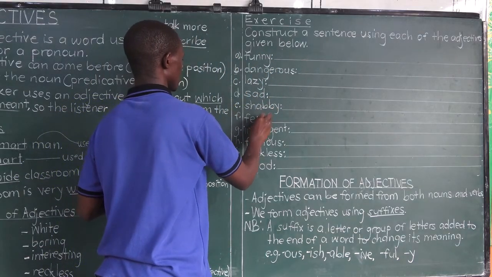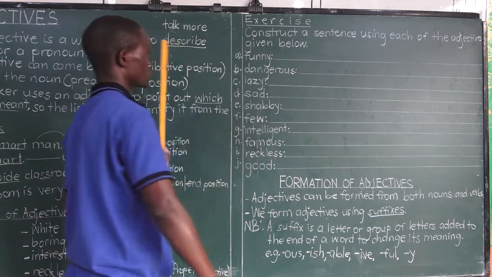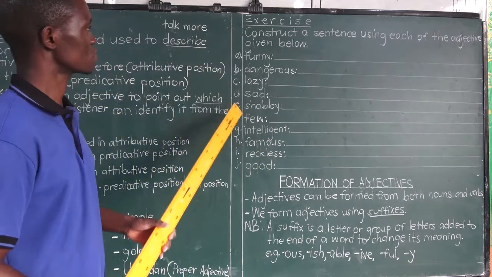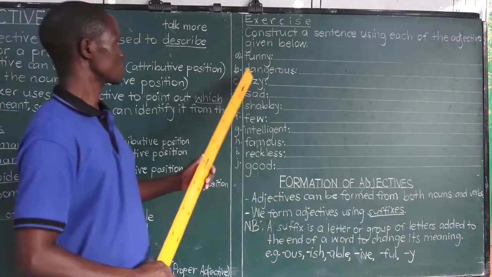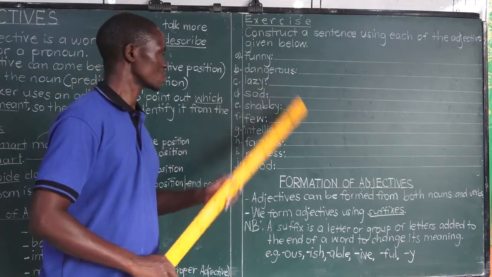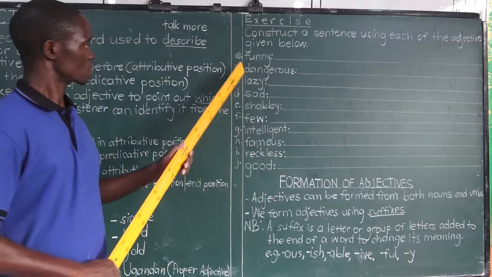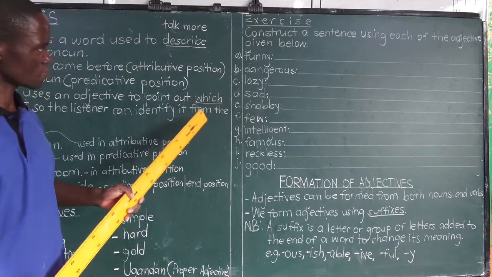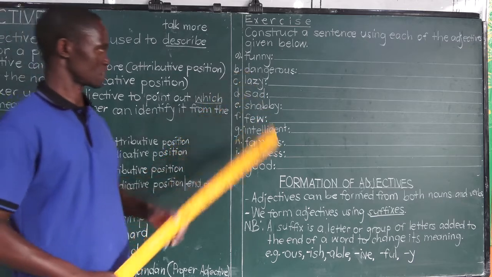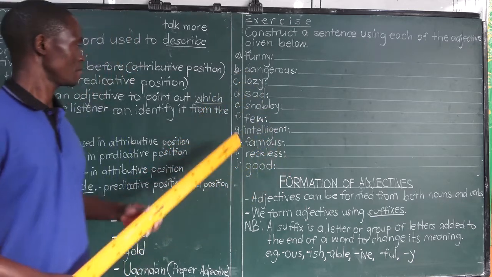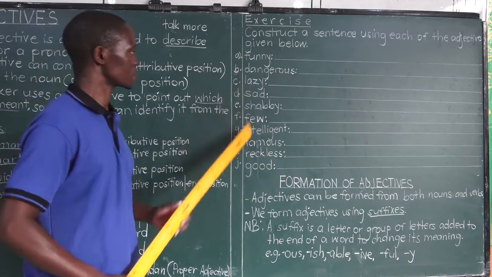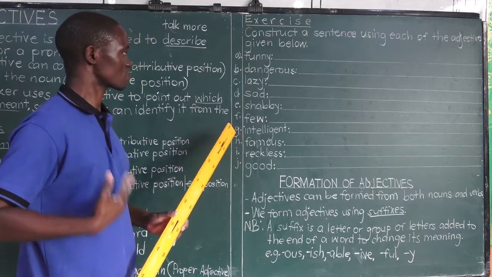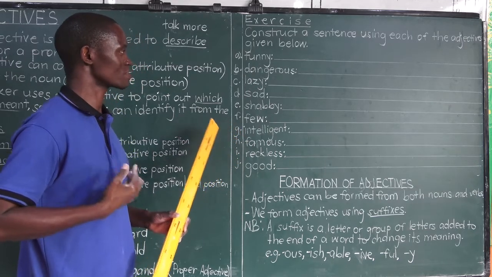So refer to that explanation and you'll be able to construct meaningful sentences using the words that are given to you here. Next adjective is dangerous. Use dangerous in a sentence. Then we have lazy. You're going to construct a meaningful sentence using lazy.